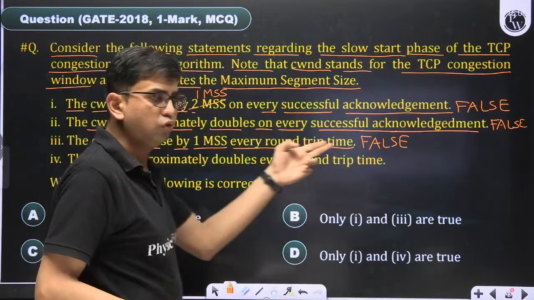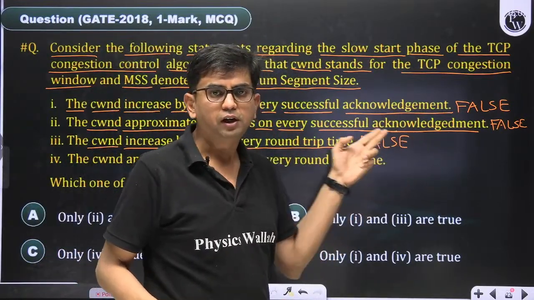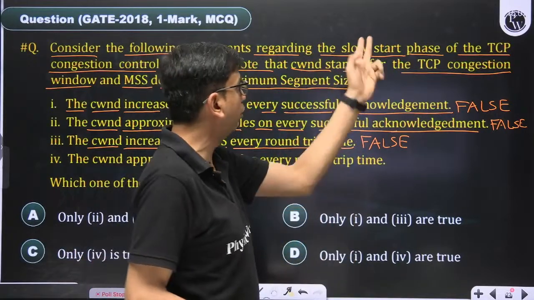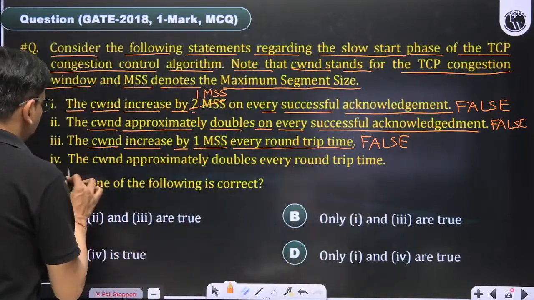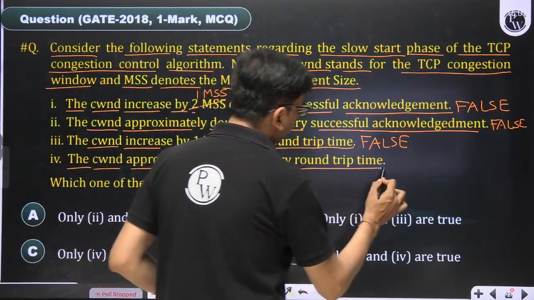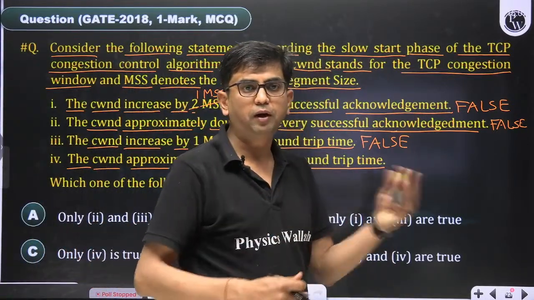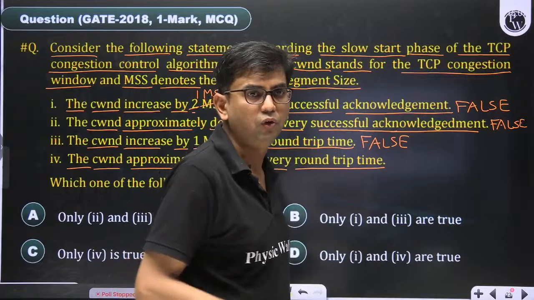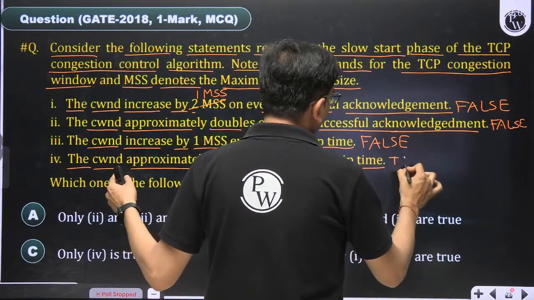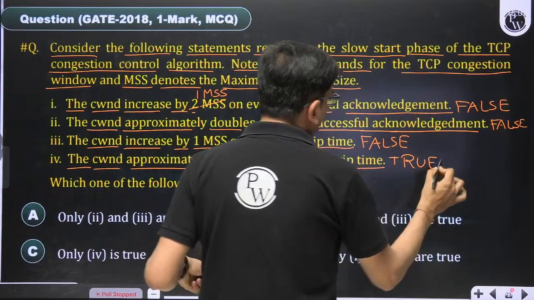This is true for the congestion avoidance phase, but the question is regarding the slow start phase. So the CWND approximately doubles every round trip time. Here this is true, and all three are false.